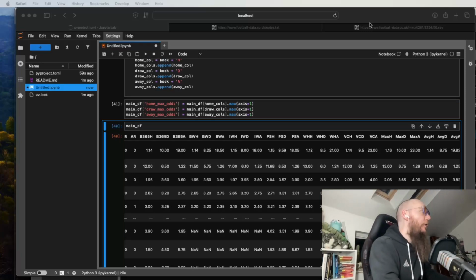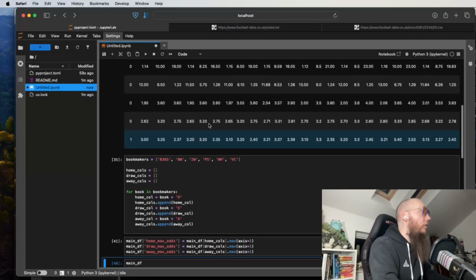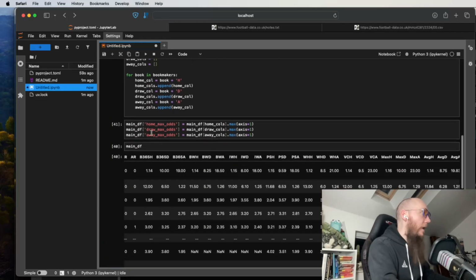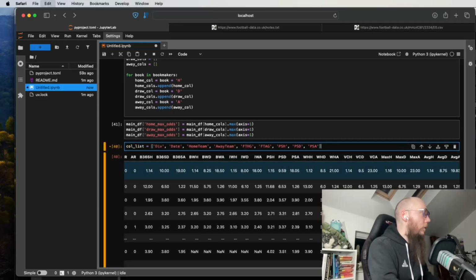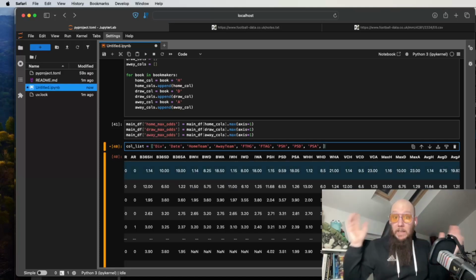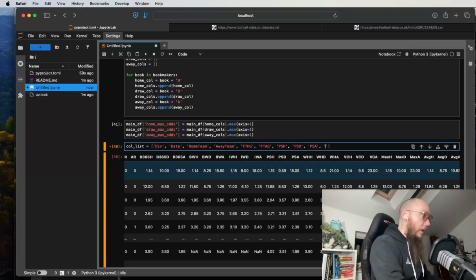So pulling all this together, you remember from previously, this is our column list of all of the things that we're going to need. So we're going to copy that and come all the way down here, and let's just replace this. Additionally, we know that we've made these 3 new columns, so we're going to need the home max odds as well.